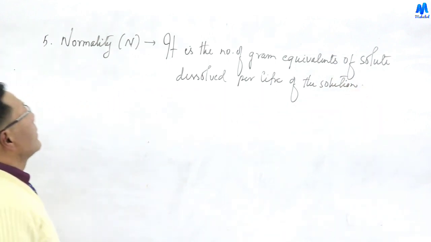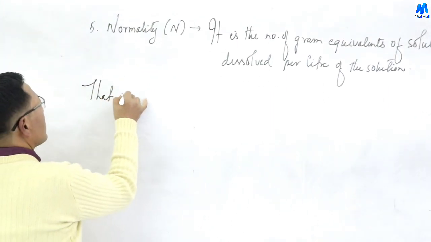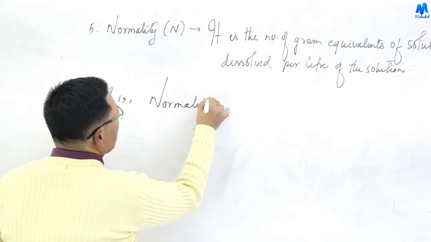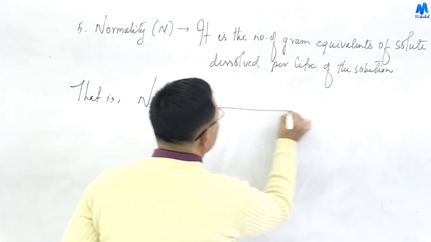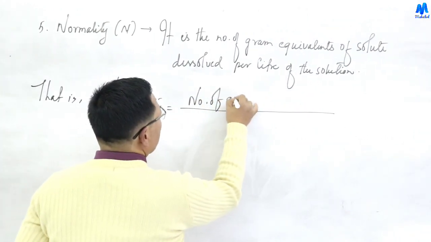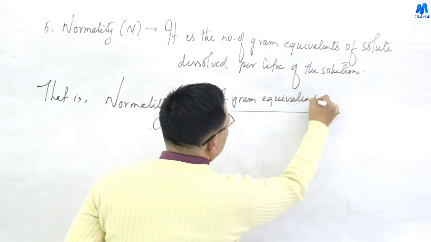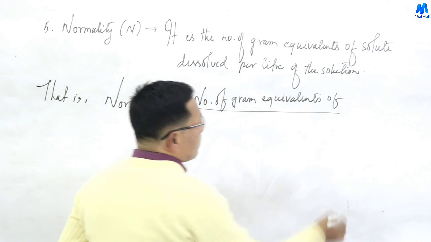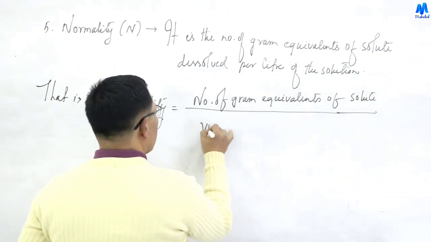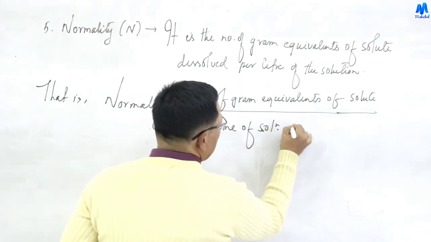That is, normality equals the number of gram equivalents of solute divided by the volume of solution in liter.